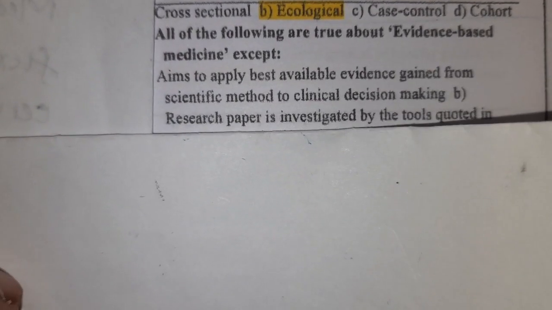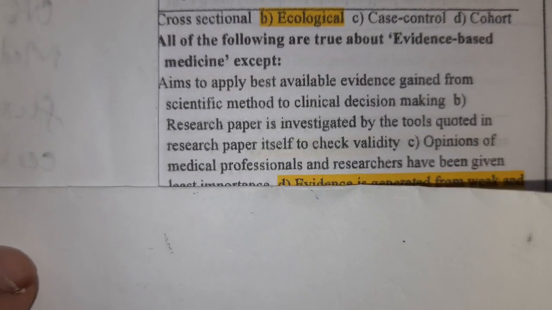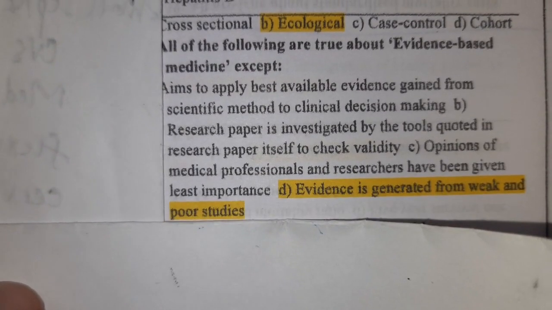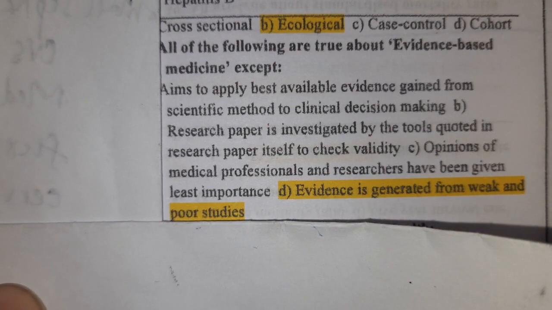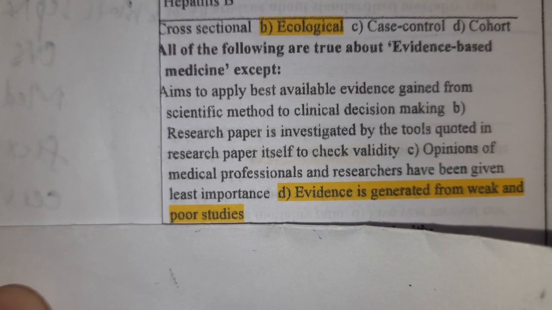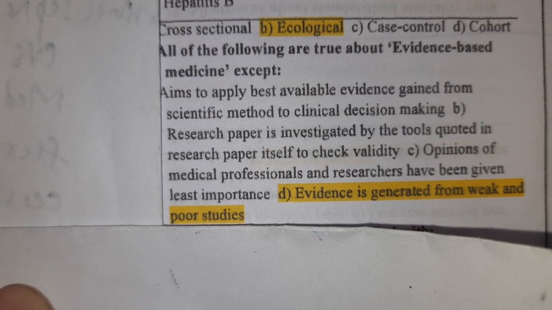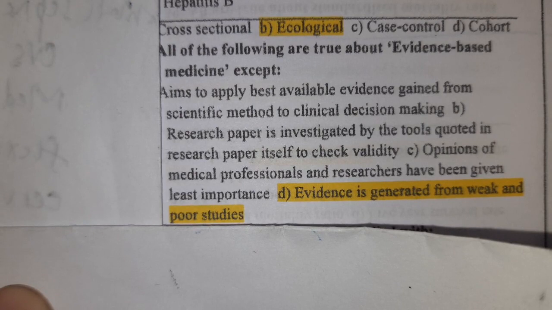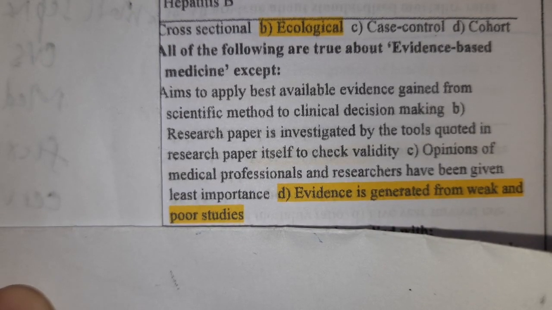All of the following are true about evidence-based medicine except: it aims to apply the best available evidence gained from the scientific method to clinical decision making, true. A research paper is investigated by the tools quoted in the research paper itself to check the validity, true.